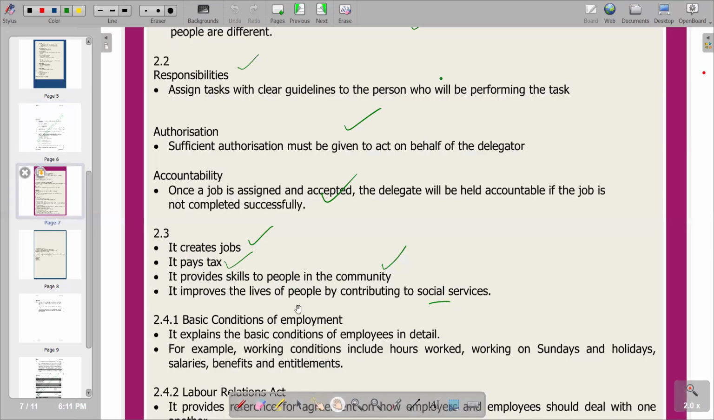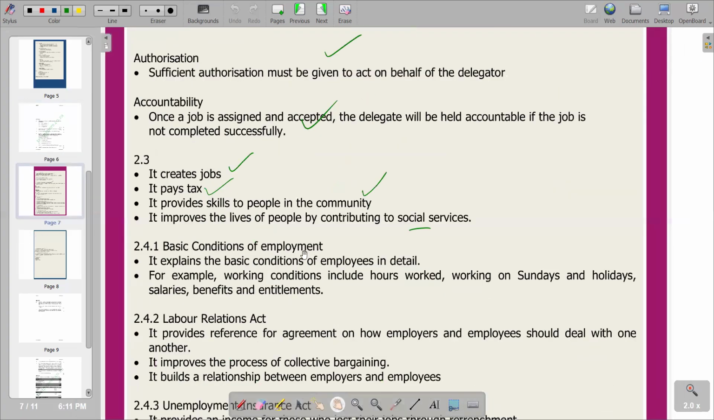2.4.1, that's where we are starting, where we have the Basic Conditions of Employment Act. So this first point is saying it explains the basic conditions of employees in detail. And then we are given an example. For example, working conditions include hours worked, working on Sundays and holidays, salaries, and benefits entitlements. So all these are explained in the Basic Conditions of Employment Act. That's the first that we have.